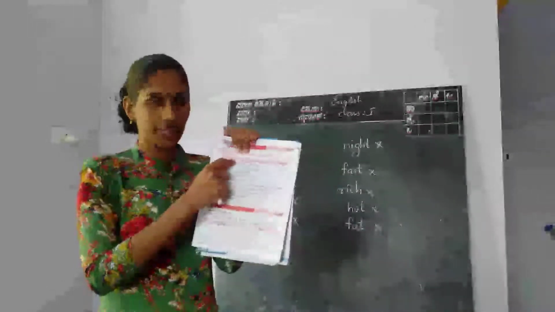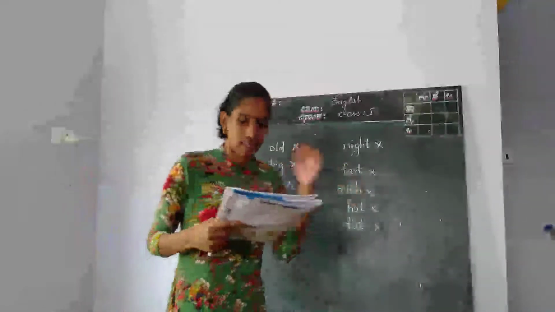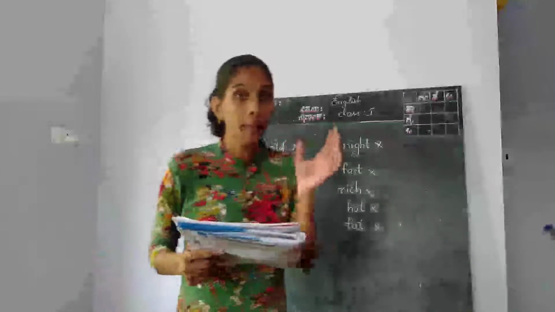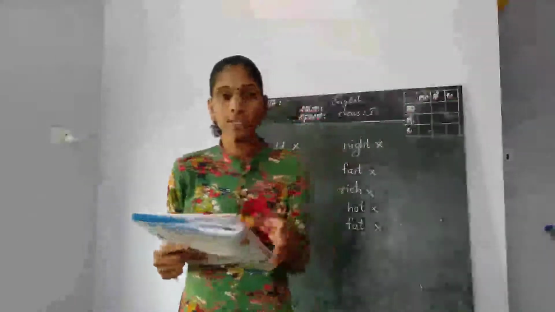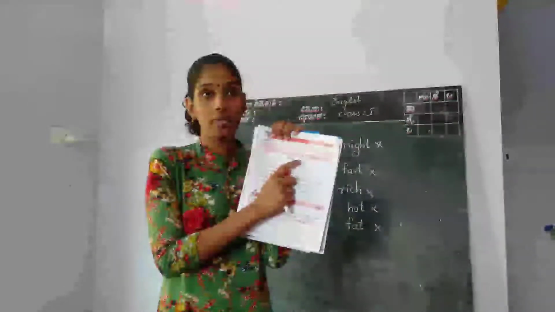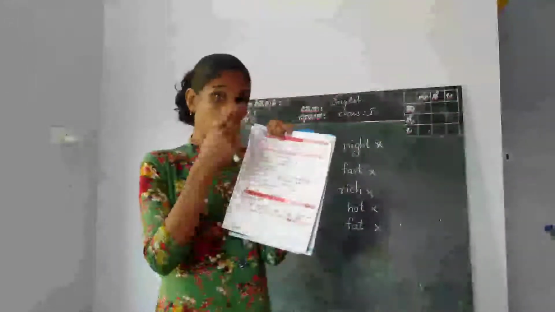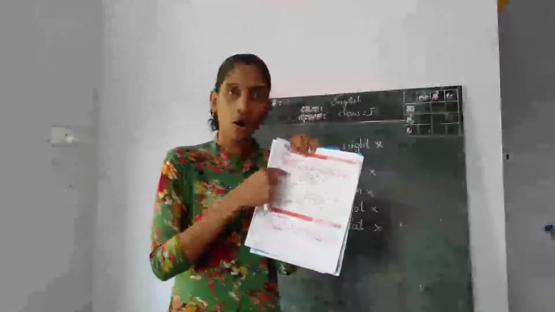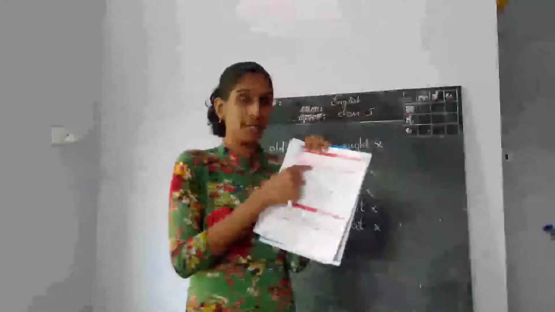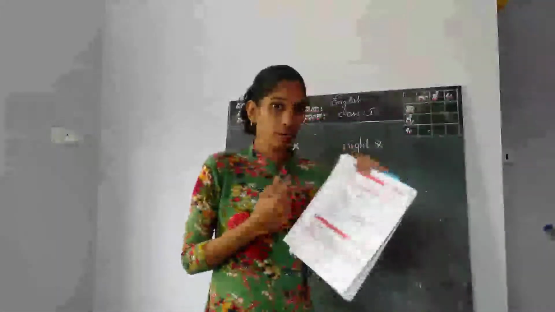We have to fill in the opposite of that underlined word. What is the first sentence? I am dash, but my grandfather is old. Old is underlined there. We have to find the opposite word of old.